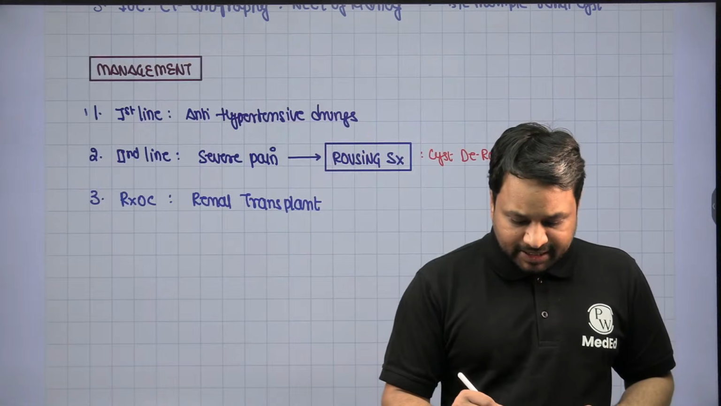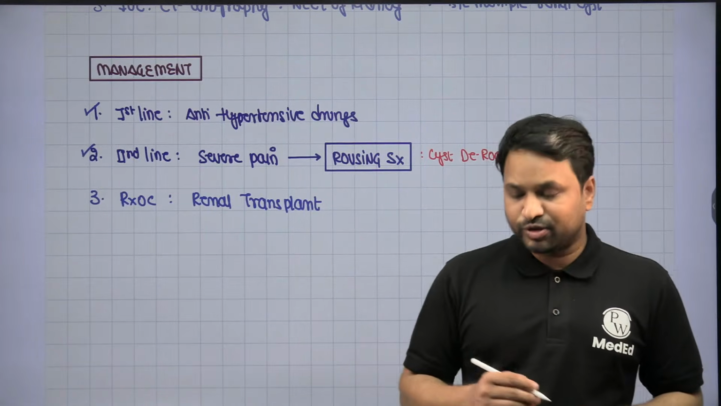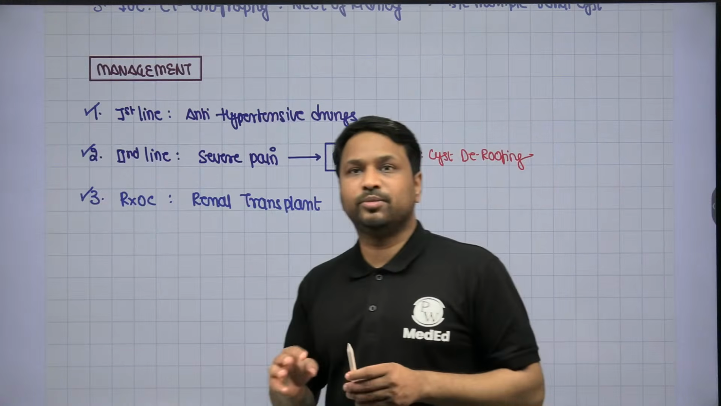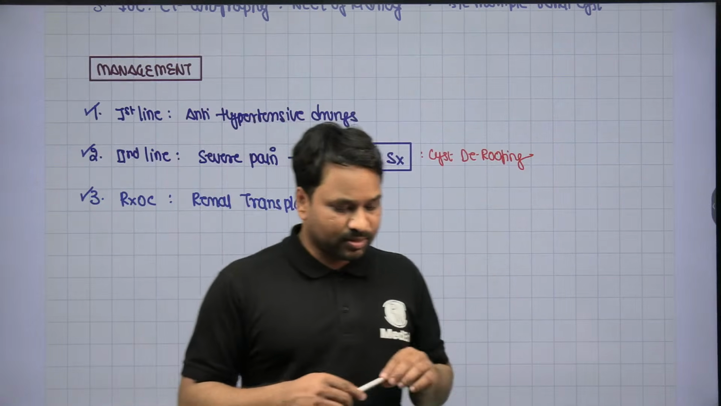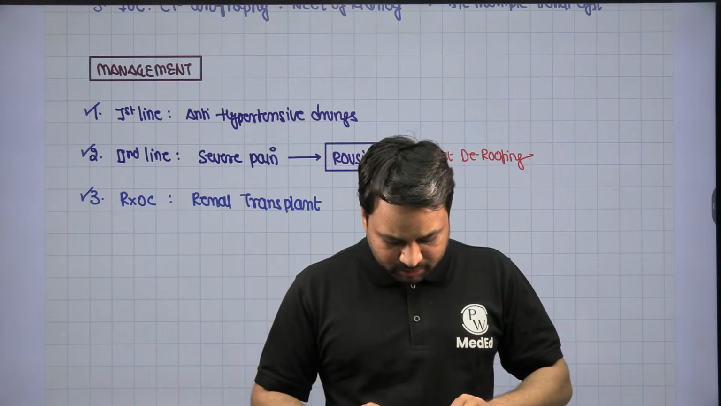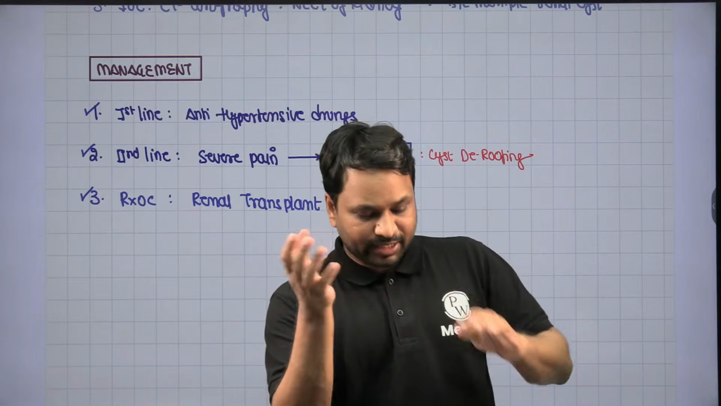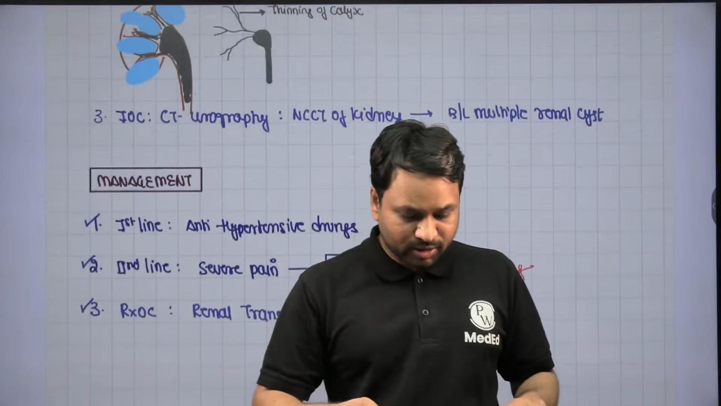So first line is antihypertensive drugs. Second line is to do a roofing surgery, that is cyst deroofing, to decompress the cyst, and the treatment of choice is going to be renal transplantation, right? So these are with respect to the congenital disorders of the kidney.